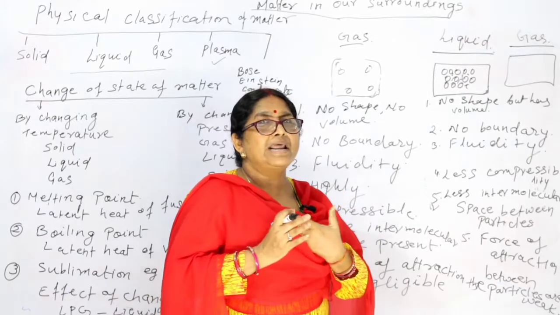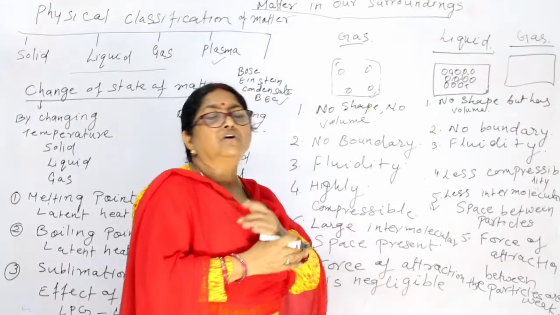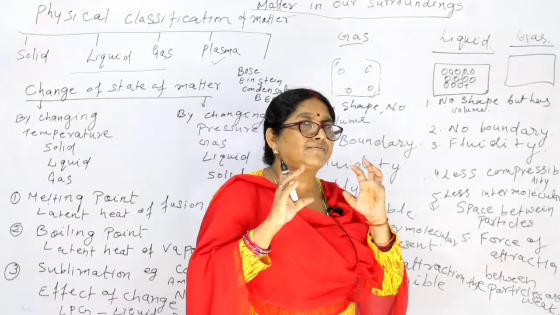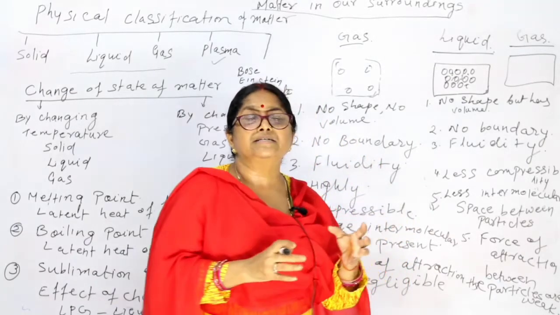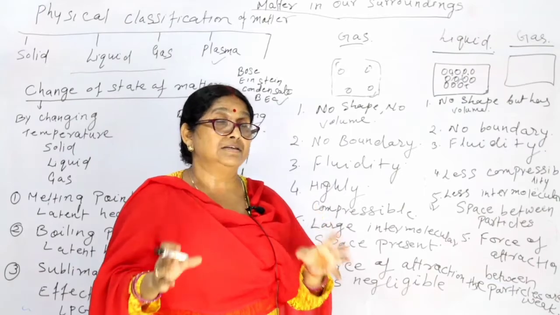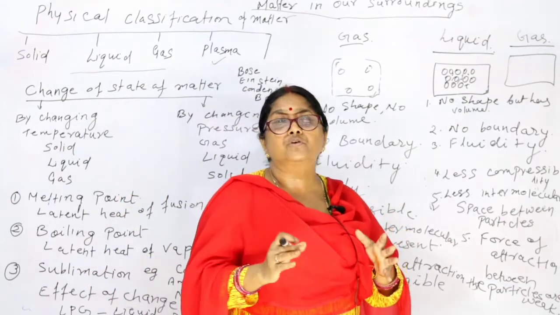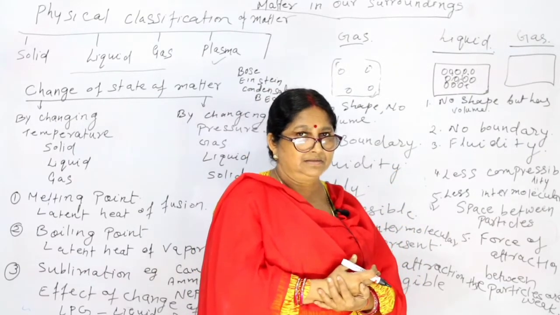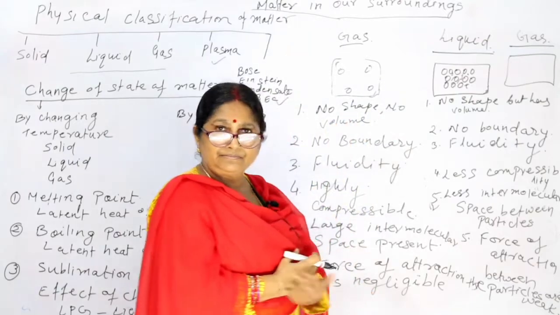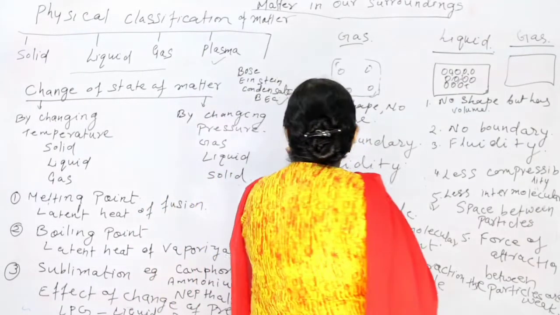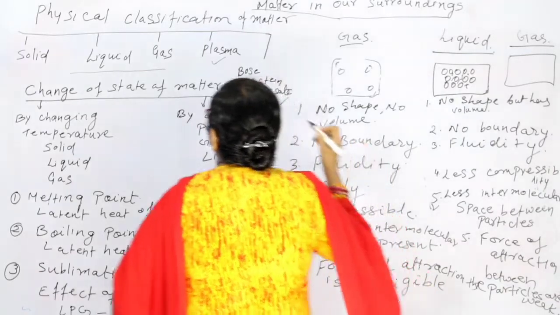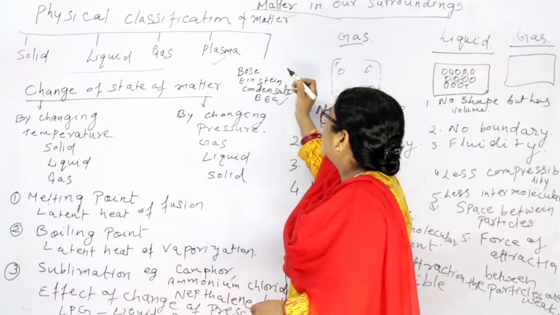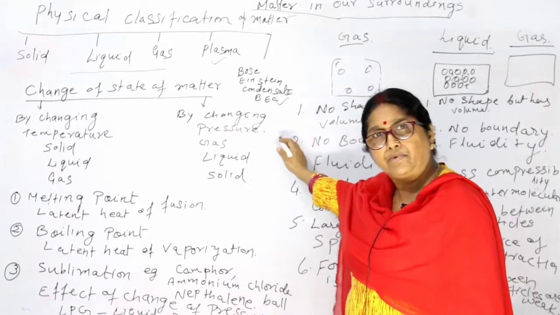Then next one is the force of attraction between the particles of gases is negligible. That means there is almost no force of attraction between the particles of gases. Hope you understood this. Now we finish these three things: solid, liquid and gas characteristics. Plasma and Bose-Einstein condensate we will do in the last.